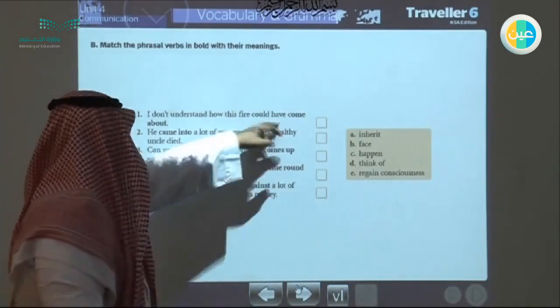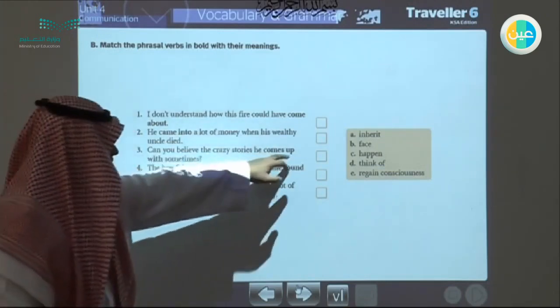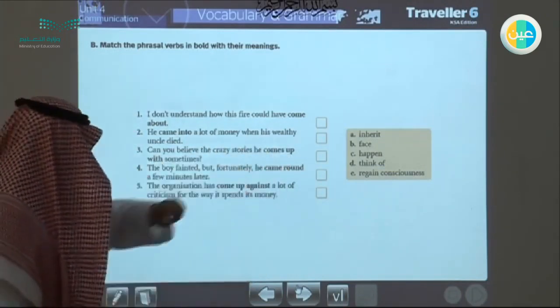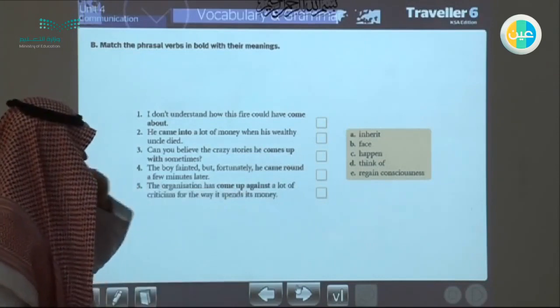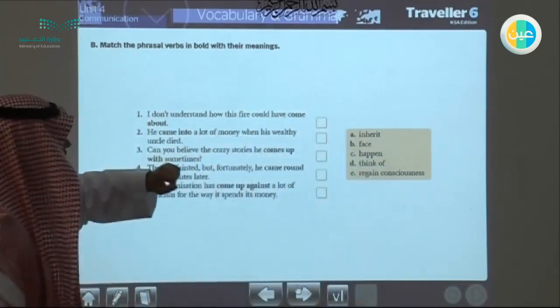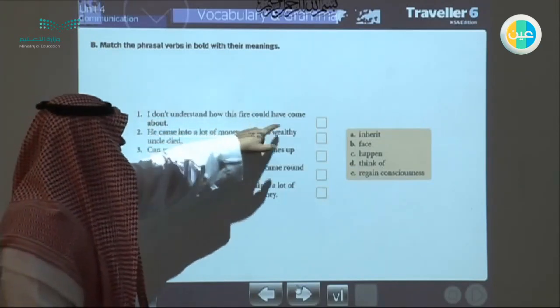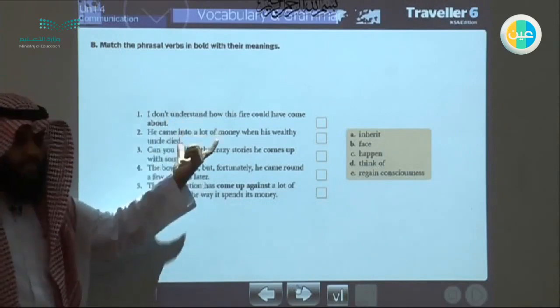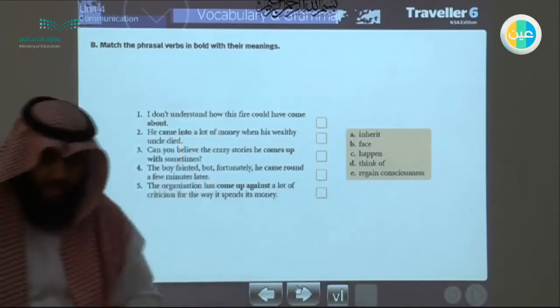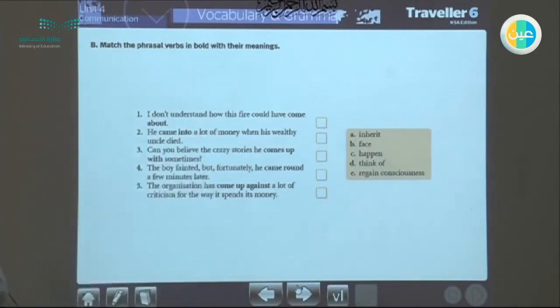We have a lot of phrasal verbs in the book here. We have come about, came into, comes up with, came around, come up against, and we have different meanings. We're trying now to answer the questions and guess the meaning. I don't understand how this fire could have come about. So he's talking about something he doesn't know how it happened. So came about means happen.